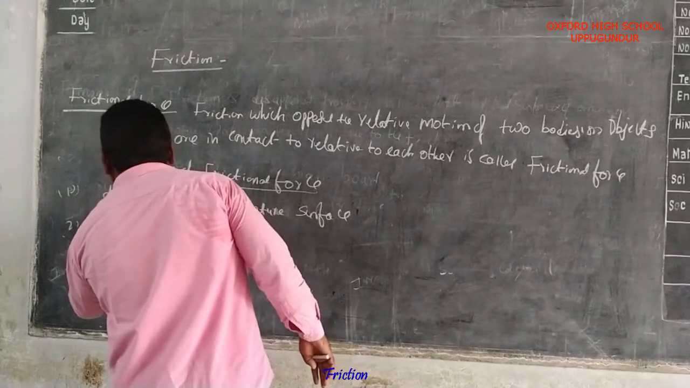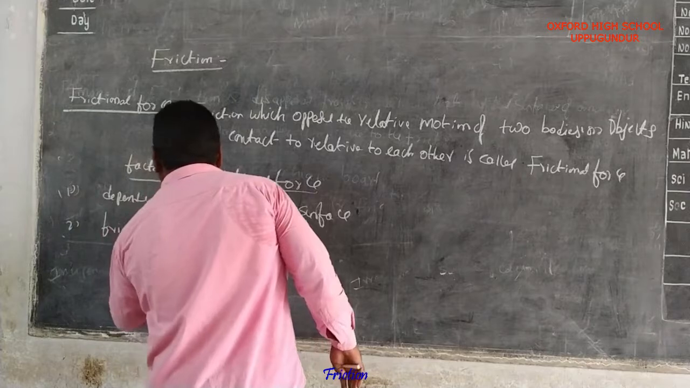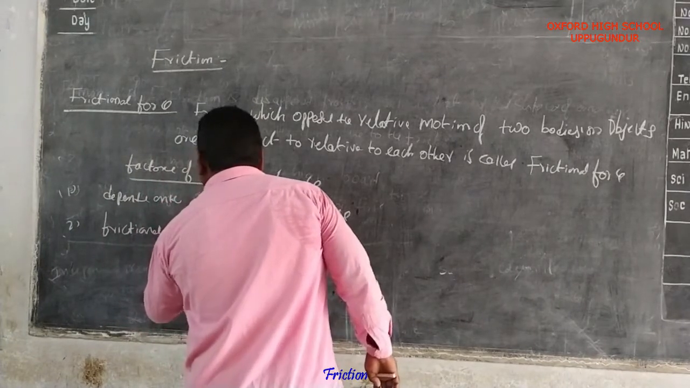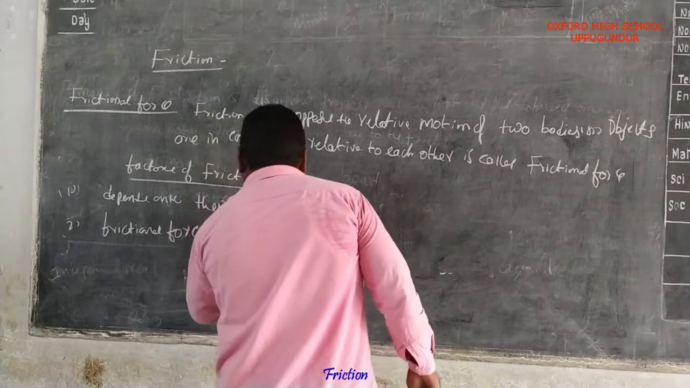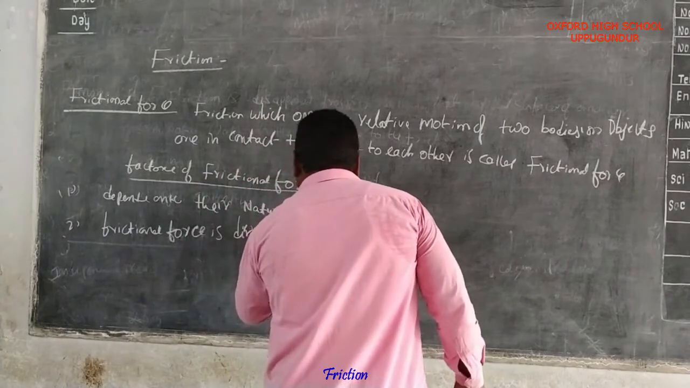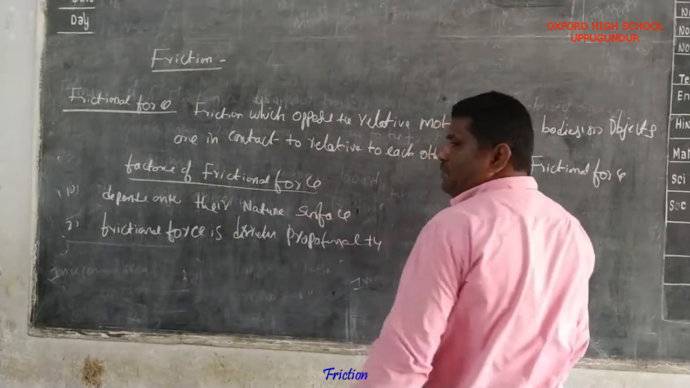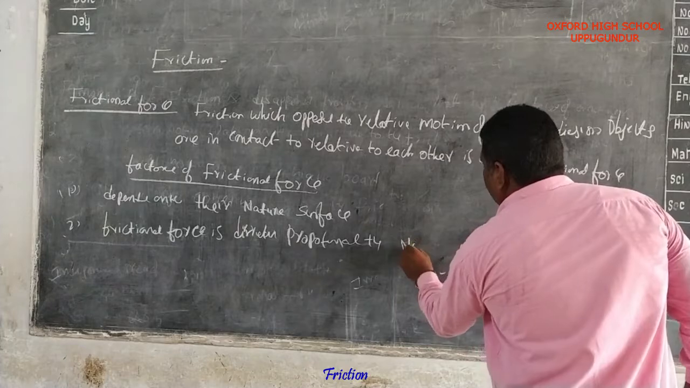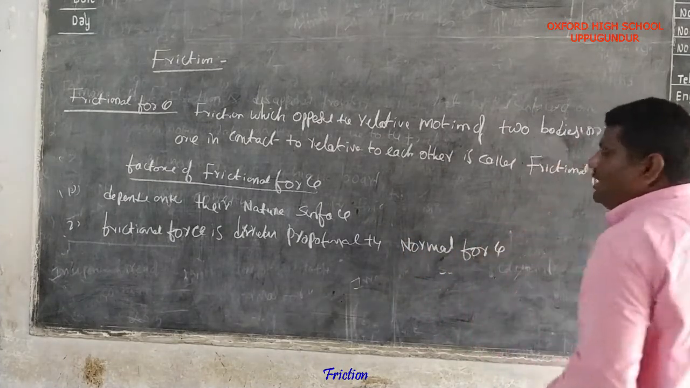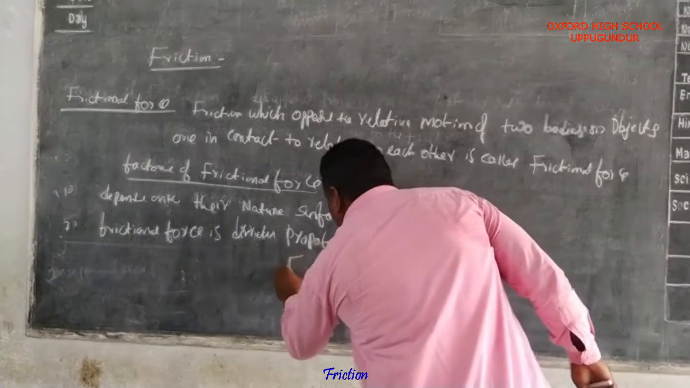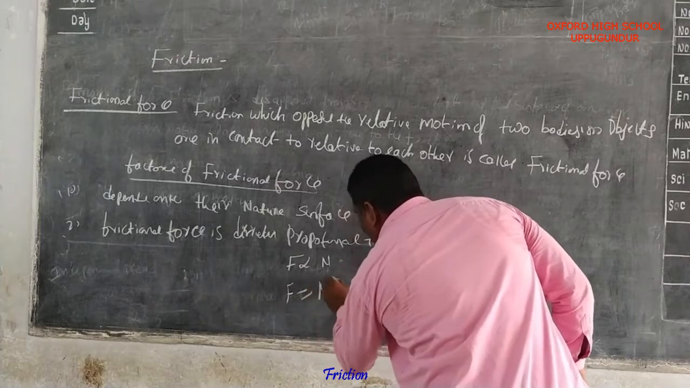Next, frictional force is directly proportional to the normal force. So F is proportional to N. So F is equal to mu N.